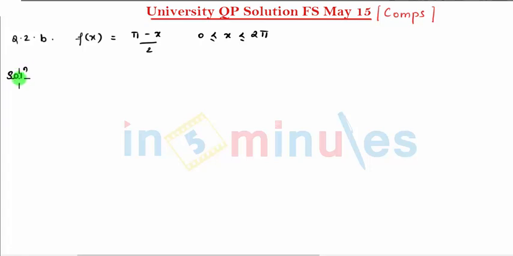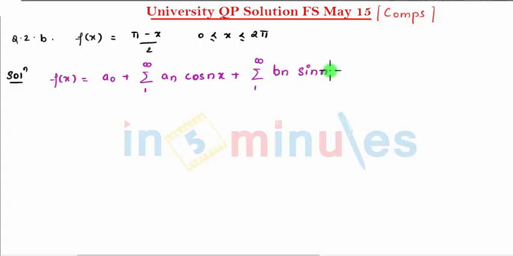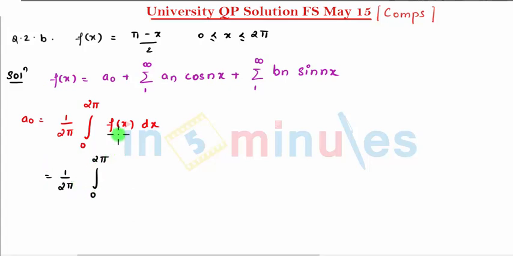Let's start with the solution. I define the series first. So I can say f(x) is equal to a0 plus summation 1 to infinity an cos nx plus summation 1 to infinity bn sin nx. Let's find a0. a0 starts with 1 upon 2 pi integral 0 to 2 pi f(x) dx, which we can write as 1 divided by 2 pi integral 0 to 2 pi, where f(x) is (pi - x) divided by 2